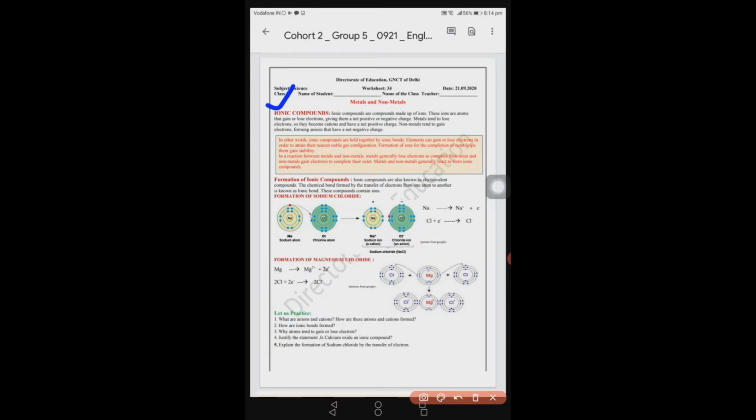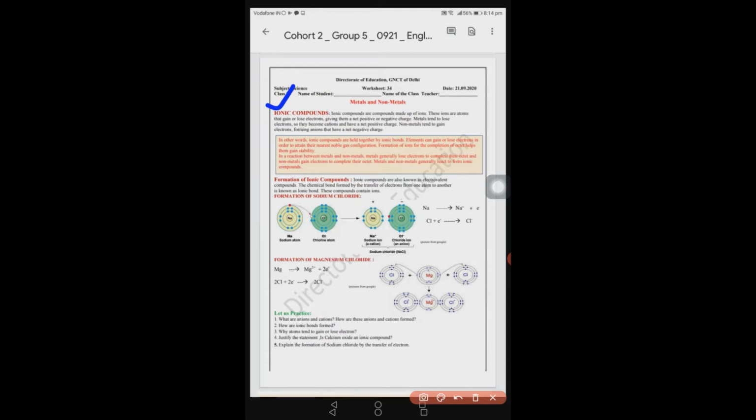This is the ionic compound. Ionic compounds are compounds made of ions. These ions are atoms that can easily gain or lose electrons. And I want to let you know that those elements that have valency of 1, 2 or 3, either positive or negative, can easily gain and lose electrons and they form ionic